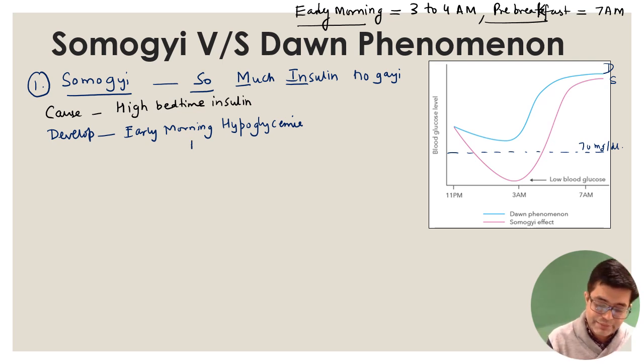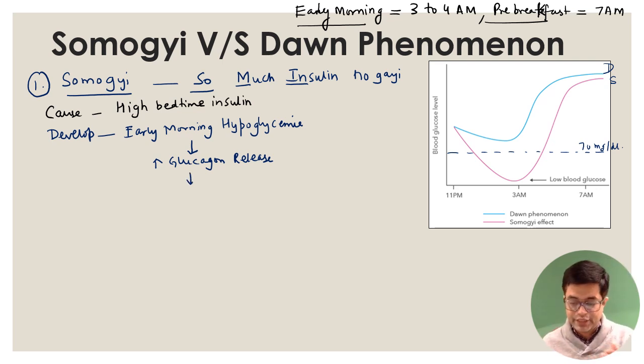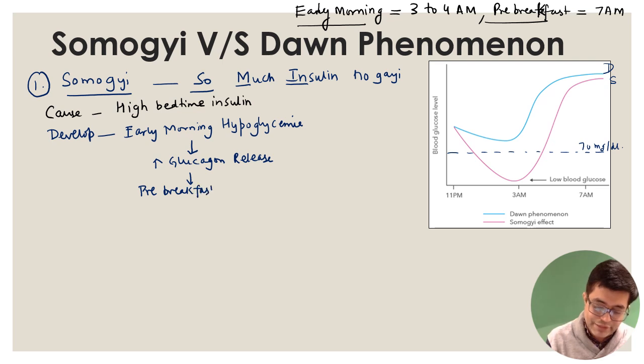This early morning hypoglycemia will lead to increased glucagon release because the body has counter-regulatory hormones. This glucagon release will counteract the effect of insulin which was there, and it will lead to a rise in the blood glucose. And because it is a diabetic patient, by the time the patient gets up and checks his glucose at 7 a.m., the patient will have pre-breakfast hyperglycemia.